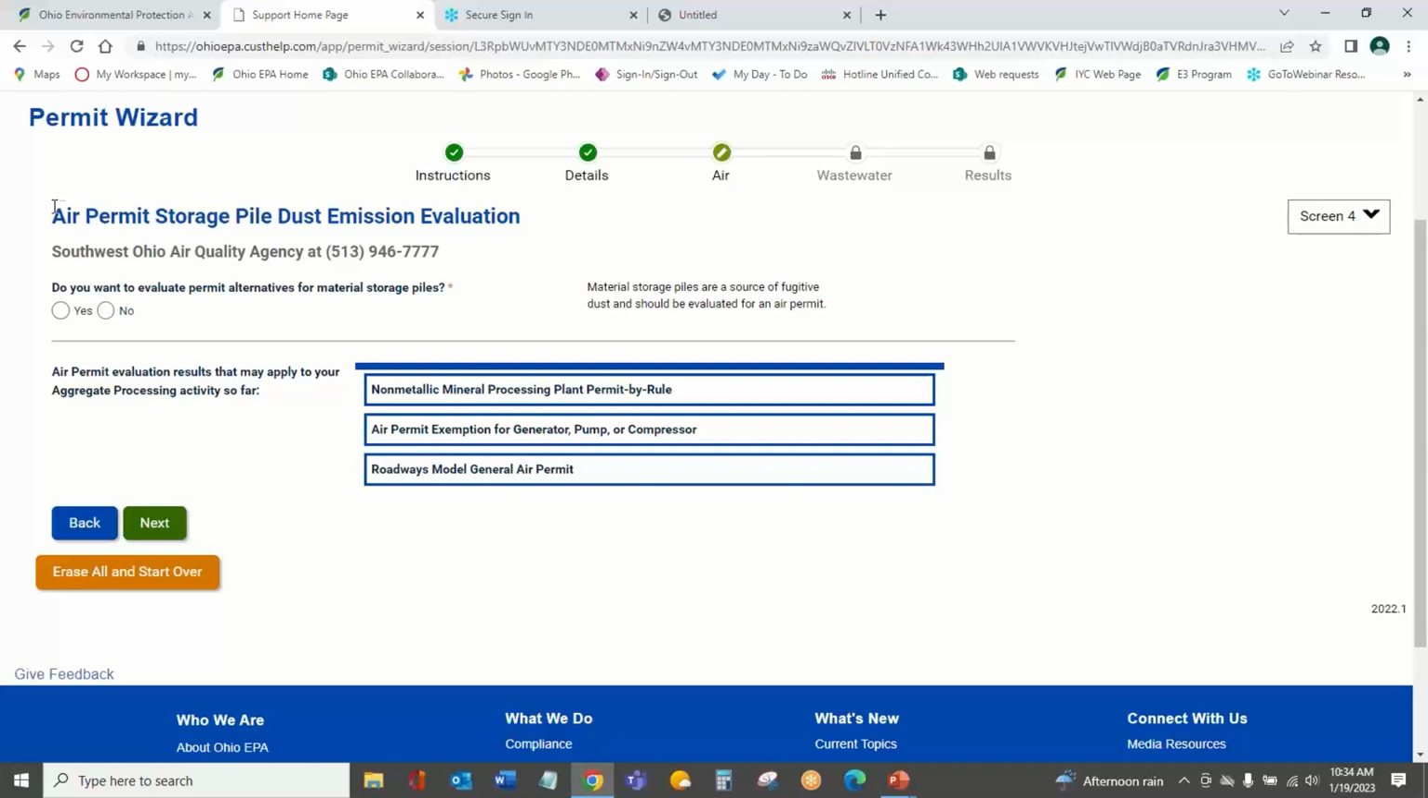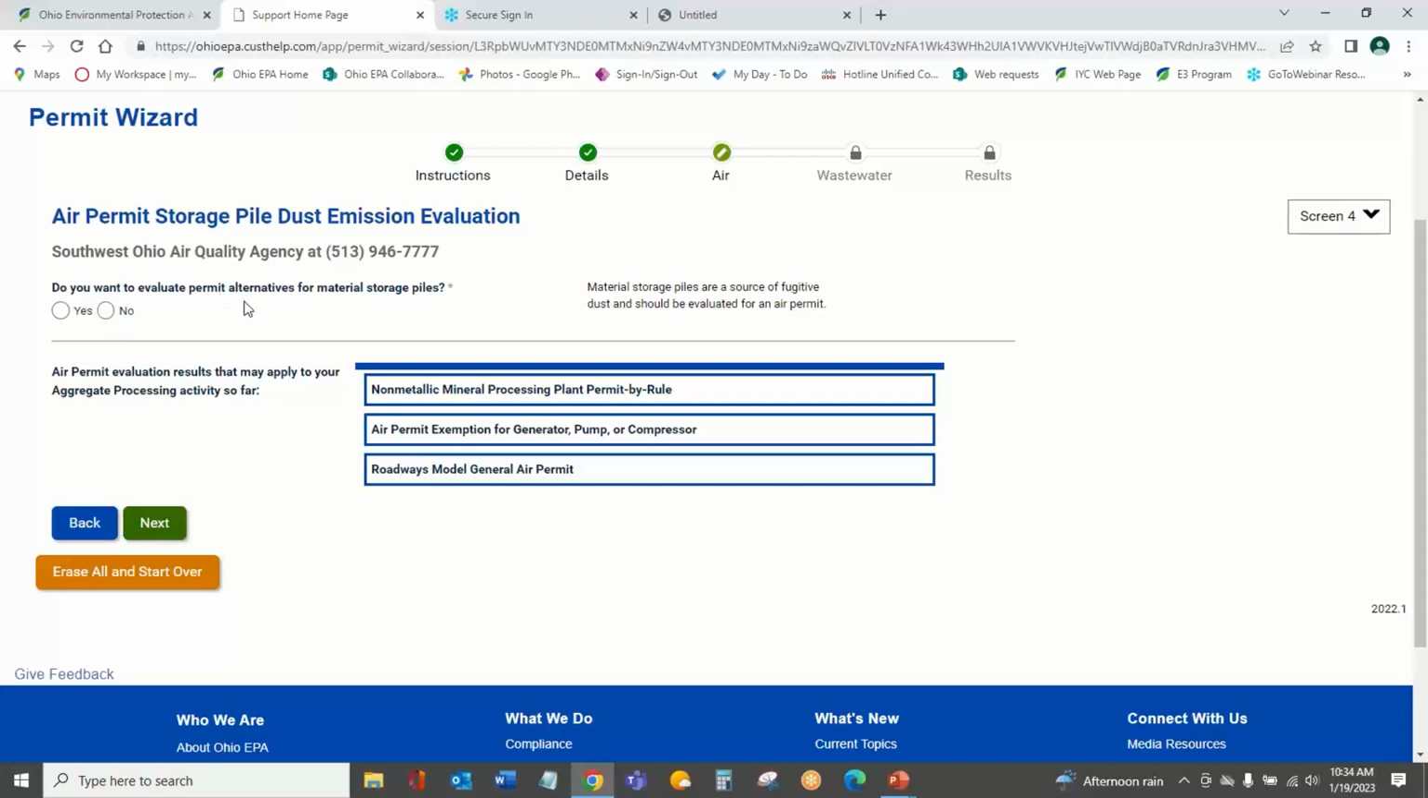I do want you to recognize that we're still evaluating our air permit requirements here. So these are all different kinds of air permits or exemptions that may apply to my business. And we've had to evaluate a couple different things within our business to make those determinations for 4 different pieces of air requirements. It's not just, yes, you need a permit. There's multiple pieces to evaluate here, and Permit Wizard's doing that work for you.